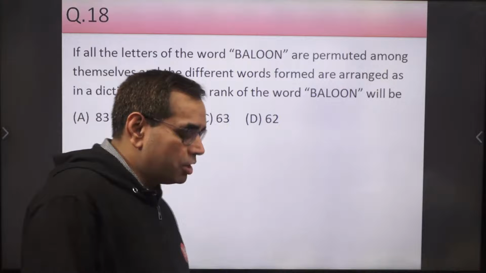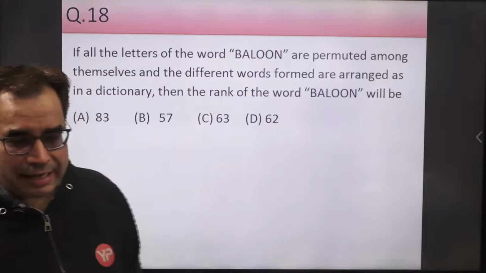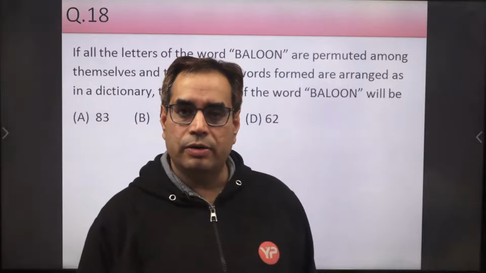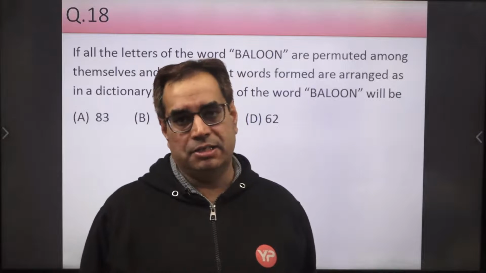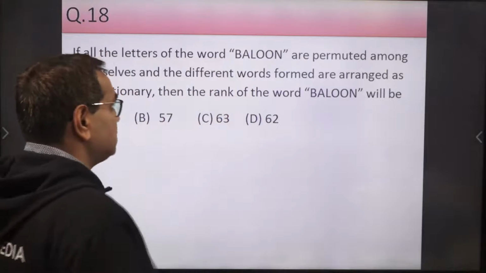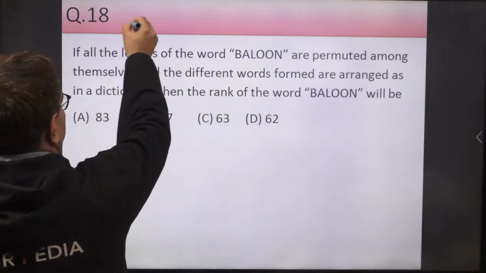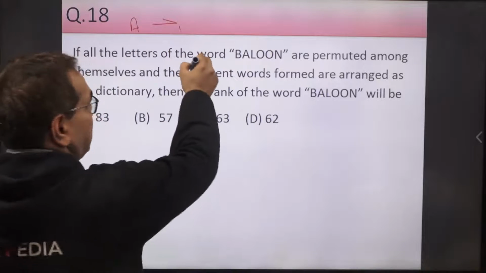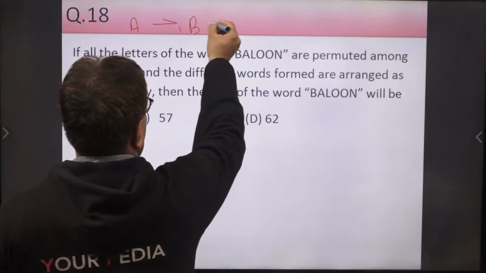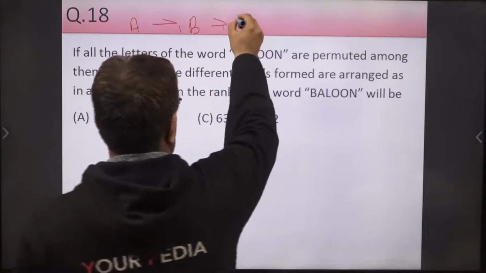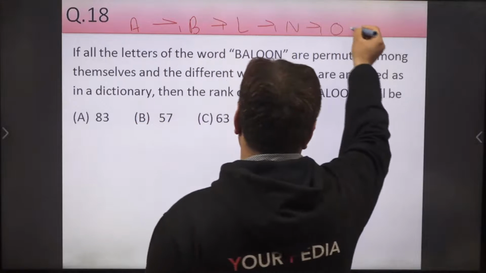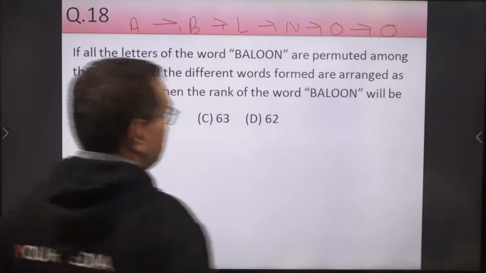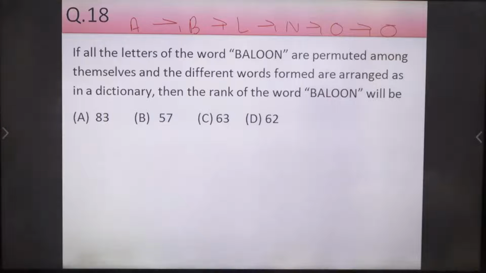In this problem, first of all, arrange the letters in alphabetical order. Arrange the letters in the English alphabetical order. So we know that first letter is A. First of all, we have A. Then we have B. Then we have L, N, then O. This is the first step. Arrange the letters present in the word in alphabetical order.